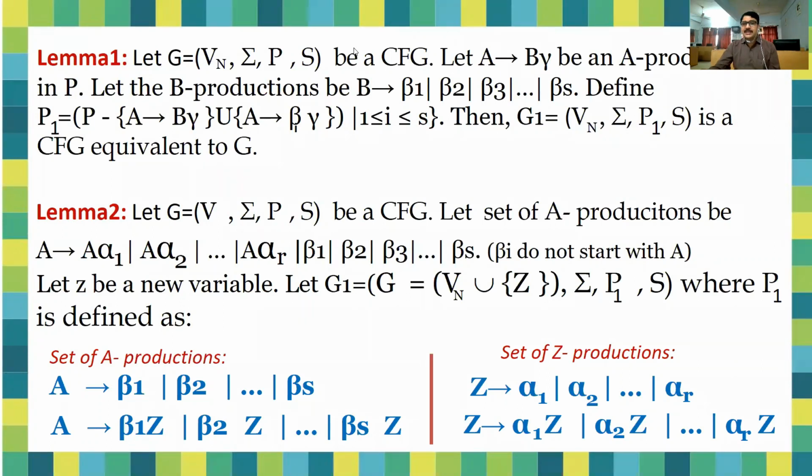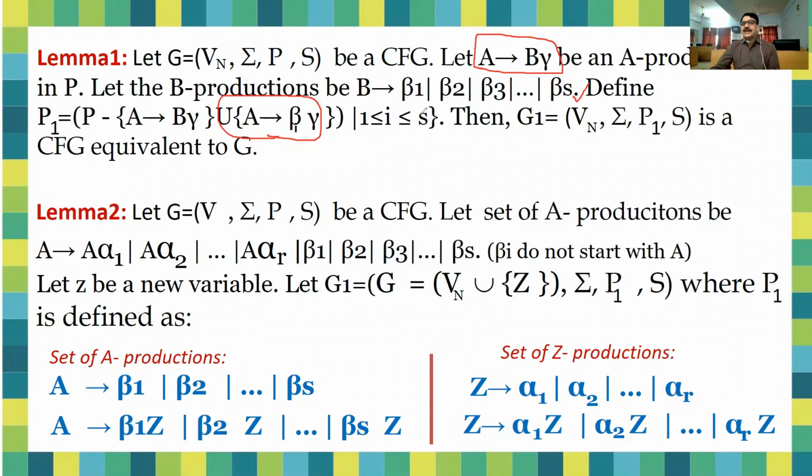If there is any production of A in the form A to B gamma, where the B productions may be B to beta 1, beta 2, beta 3 up to beta s, then after eliminating this A to B gamma, you will find the new production set as P1 equals P minus A to B gamma, that is the previous one, union A to beta i gamma. This is an important point here, that A to beta i gamma, where i varies from 1 to s.